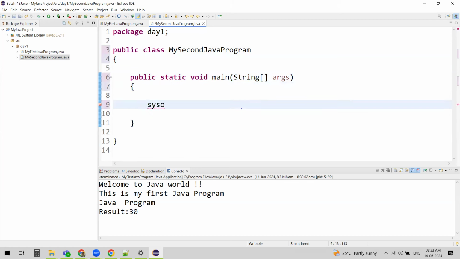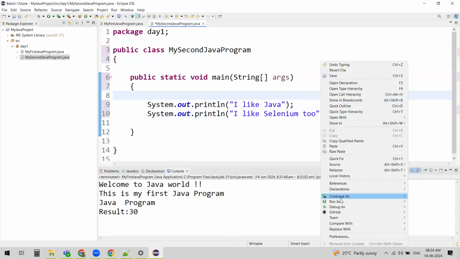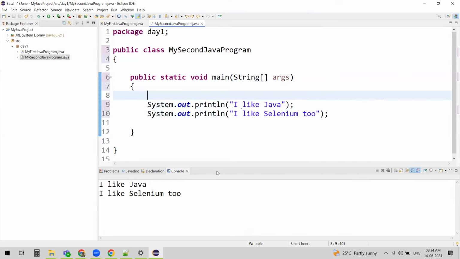And I wanted to copy these two. I wanted to print. So let's execute it. And you can see two statements displayed on the console output, right? Now, if I wanted to have these two in the same line, how do we do that?